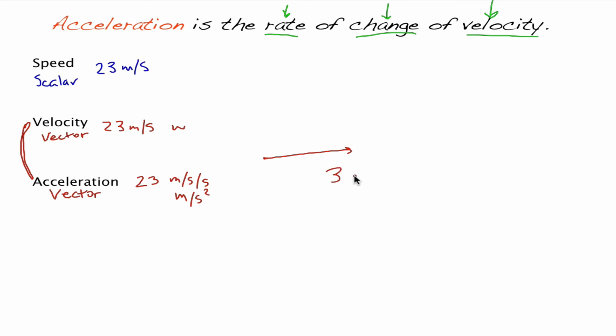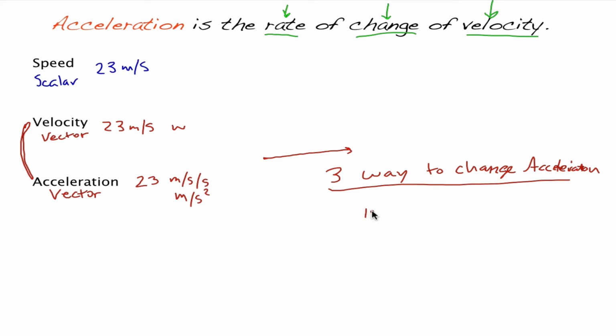Let's do some examples here. Let's just write it like this: 3 ways to change acceleration. Can't spell right now. If we increased velocity, this is the main way we think of acceleration. If we increased velocity, would we be changing acceleration? Yes, because we are changing the velocity at that point.